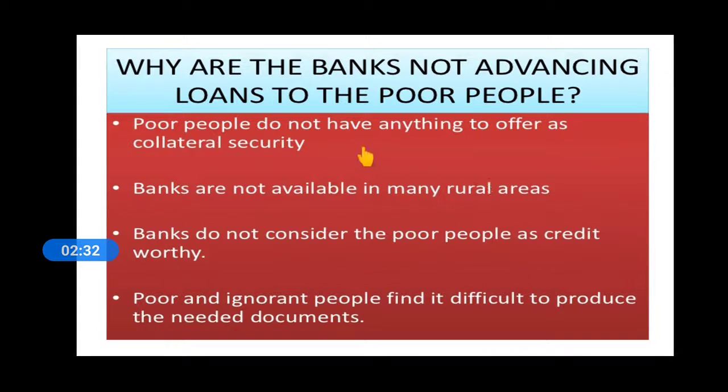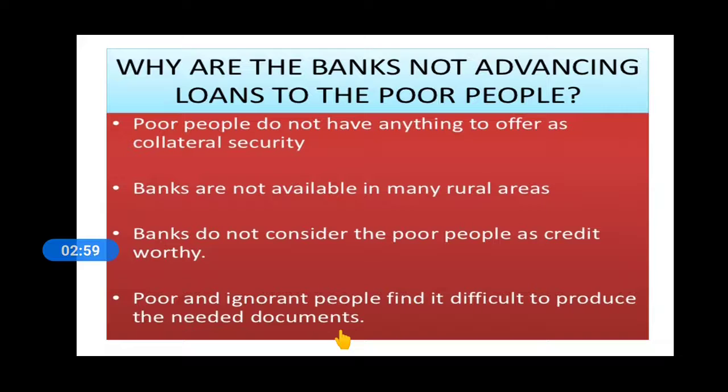So here is the answer to the question. Collateral security is not available with them. Also, the banks are not available in the rural areas. Also, the banks don't find them creditworthy, thinking they won't be able to repay the credit, and also they are ignorant, and they find it difficult to provide the documents needed by the formal sources of credit.